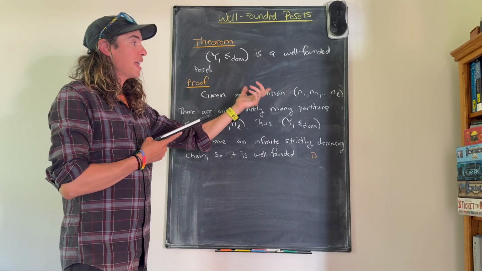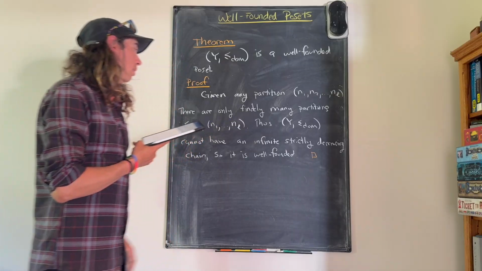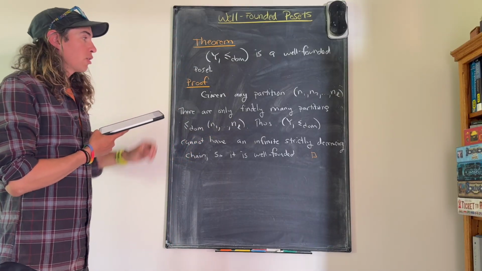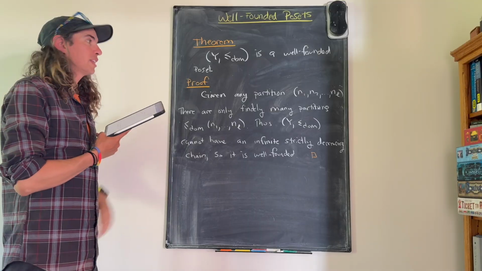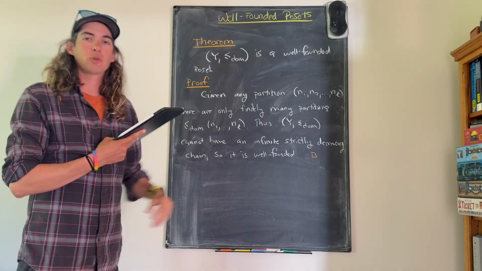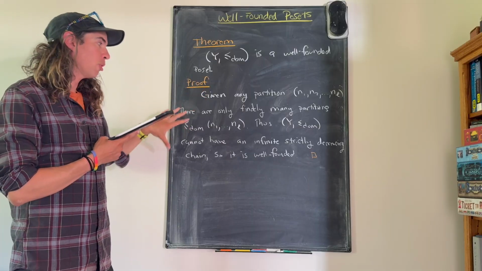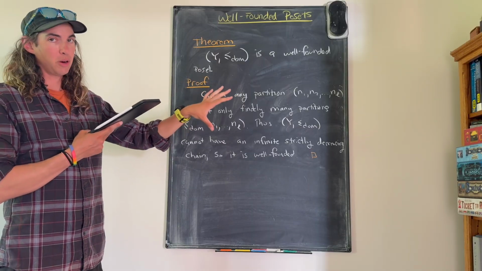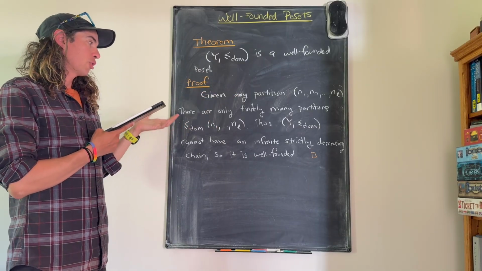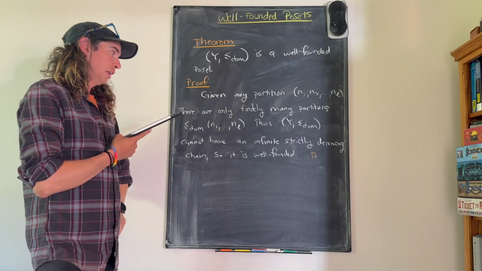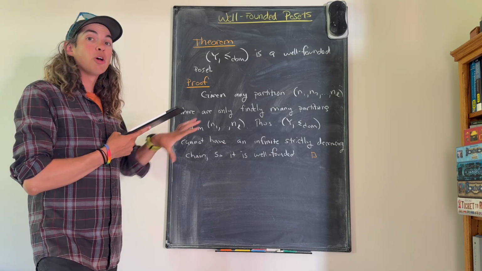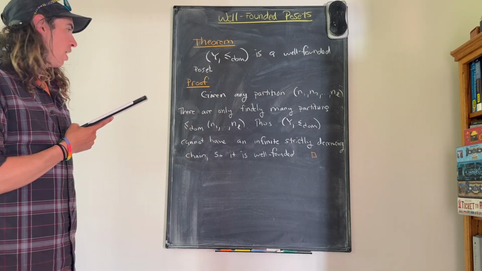If I take any partition in Young's lattice, notice that there are only finitely many partitions that are smaller than it in the dominance order. And this is because, remember, smaller than in the dominance order means that the Young diagram for the smaller one fits inside the Young diagram for the bigger one. And of course, given any Young diagram, there's only finitely many boxes, so you can only have finitely many smaller Young diagrams fitting inside of it.